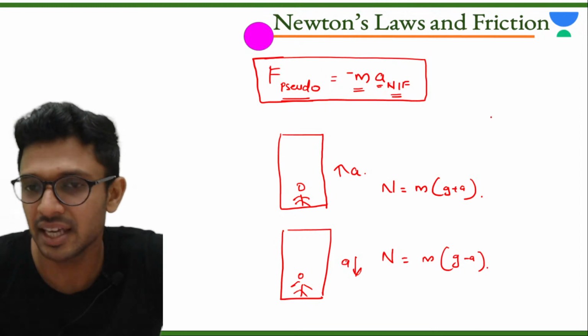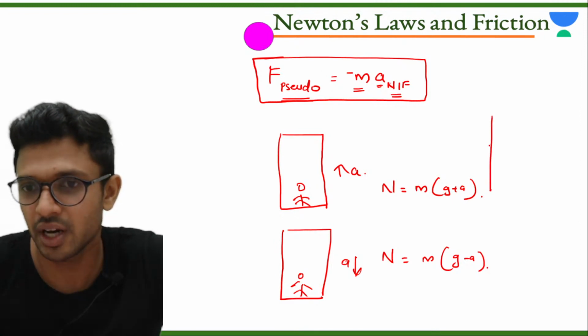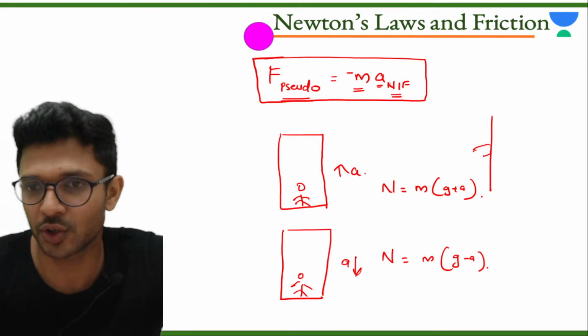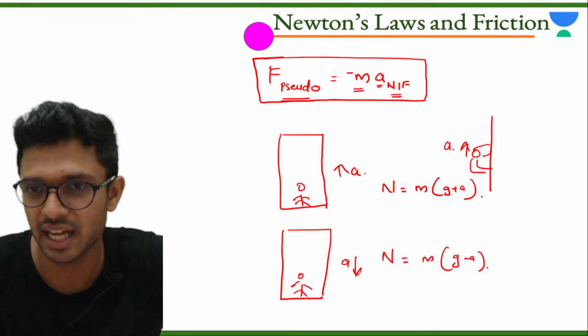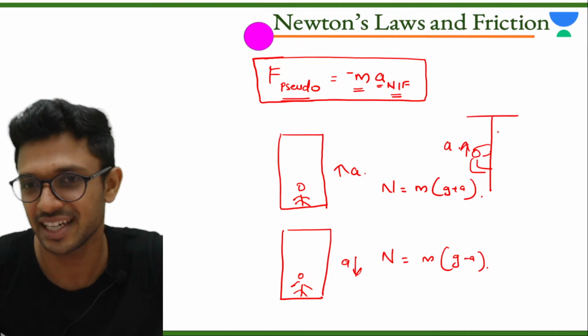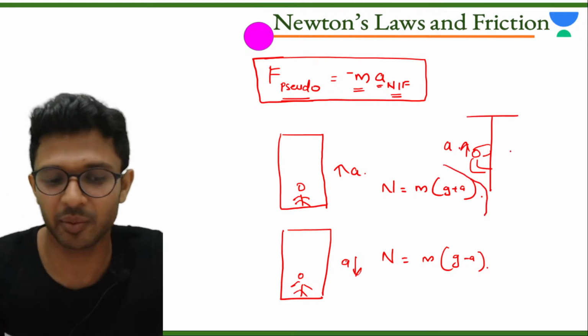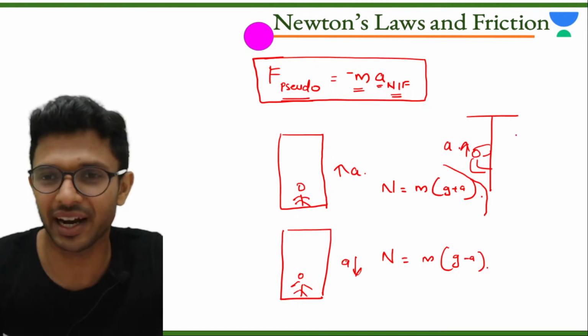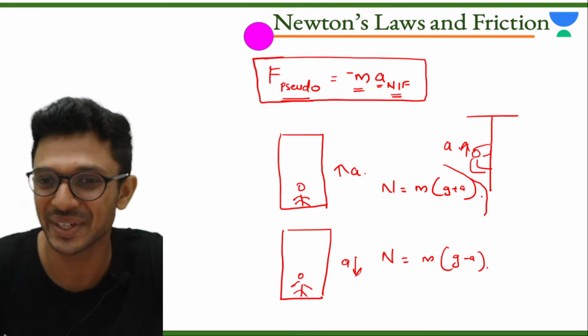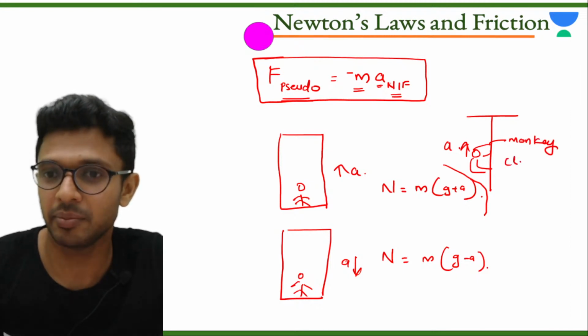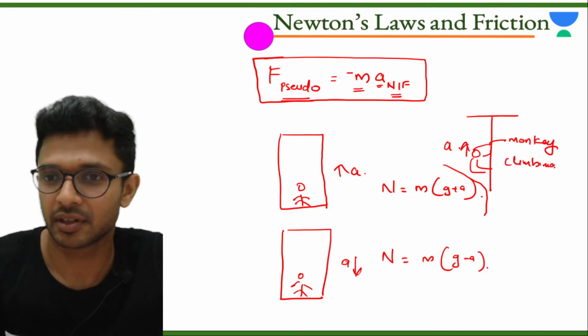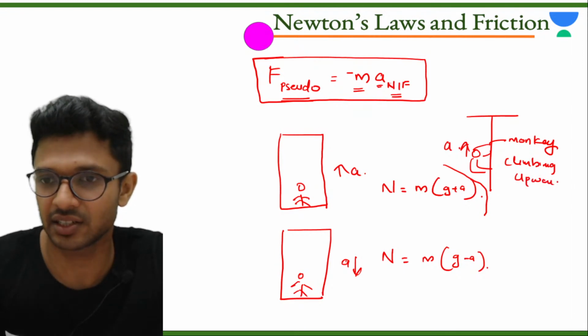Now the same is the case with a monkey. I have no idea how to draw a monkey. I know that I am terribly bad at drawing, but still I hope you can understand. So this monkey is climbing upwards with an acceleration on a string.